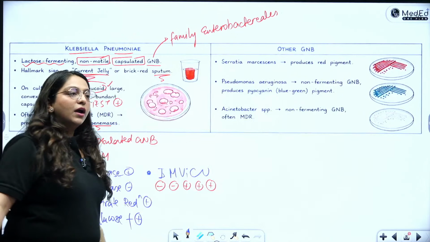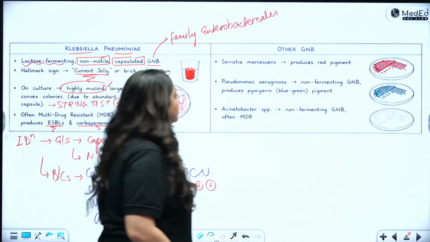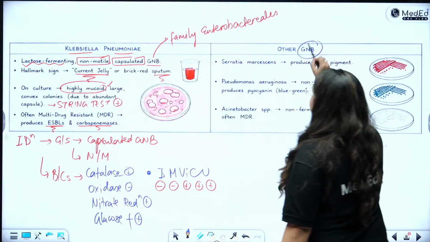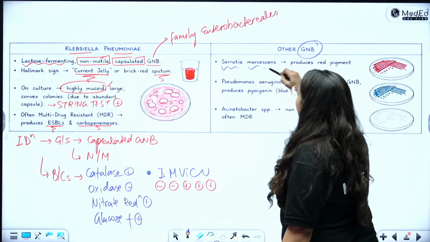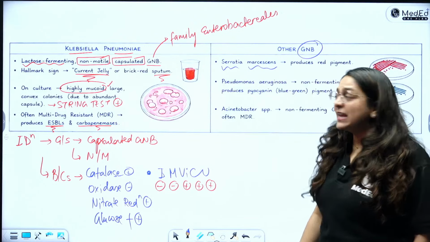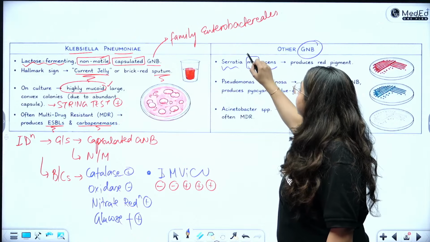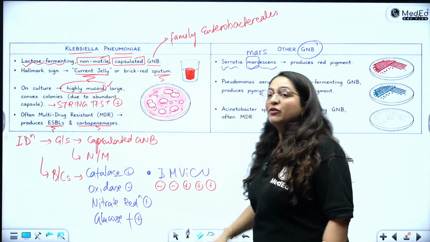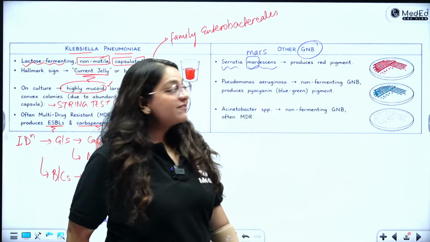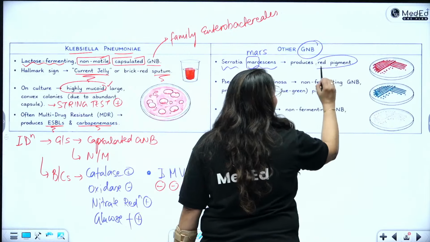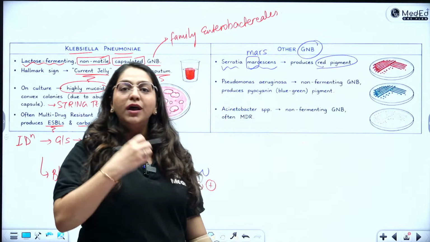Done and done. Okay. Let's see what other GNBs there can be. Serratia marcescens. I always tell you that it has the word Mars in it, and Mars is the name of the red planet. So this gives me the red pigment production. That can also cause your pneumonias.